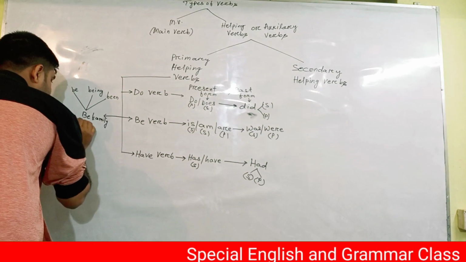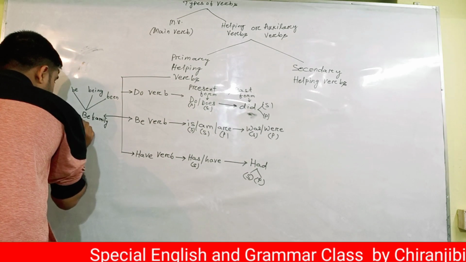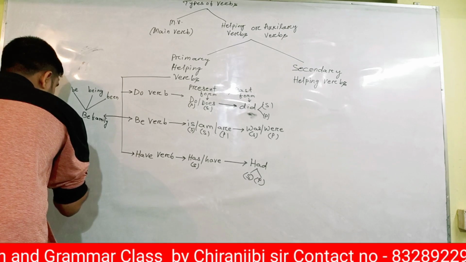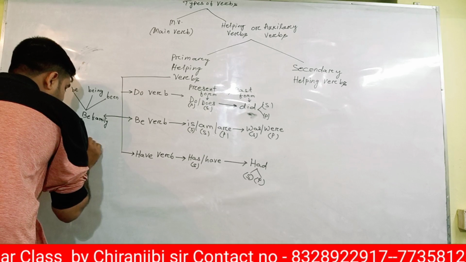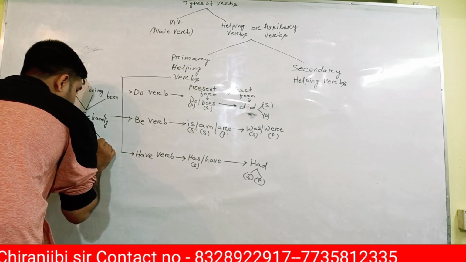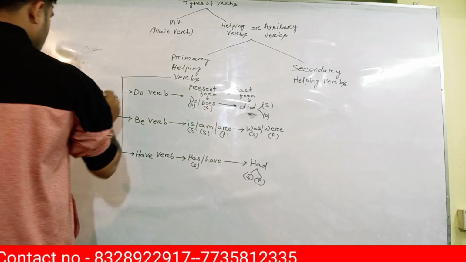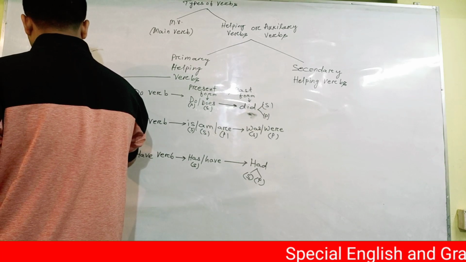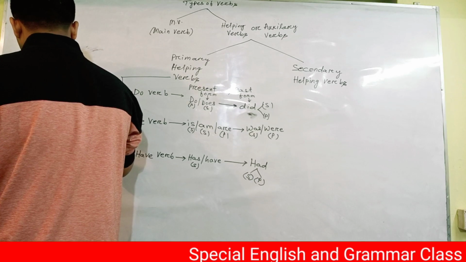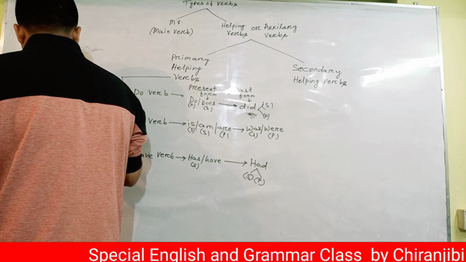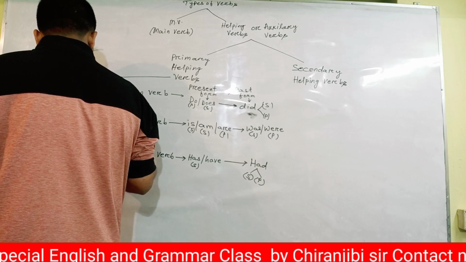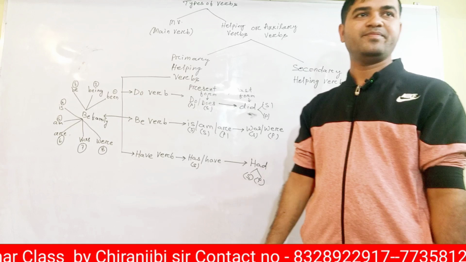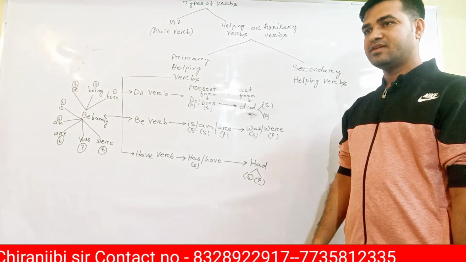Again we have how many verbs? Is, am, are, was, were. So 1, 2, 3, 4, 5, 6, 7, 8. These are the 8 types of be verb we have. Okay? Write down.